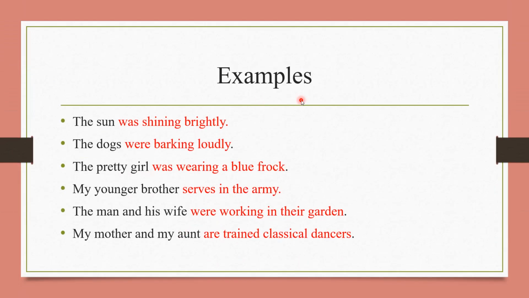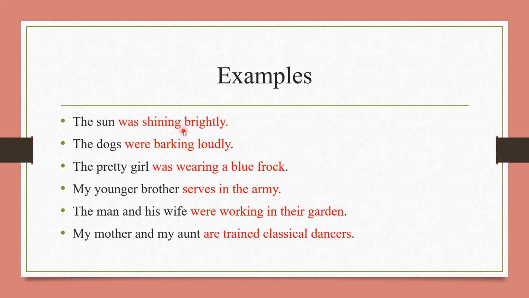Now let's see some examples. Here this sentence is divided into two parts. First is black letter words and red letter words. Black letter words are indication of subject. These are the subjects. And these red letter words are predicate. Let's see one by one.